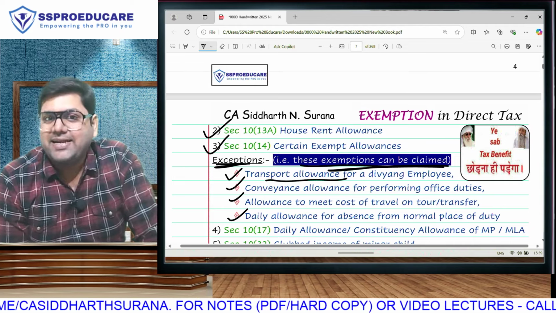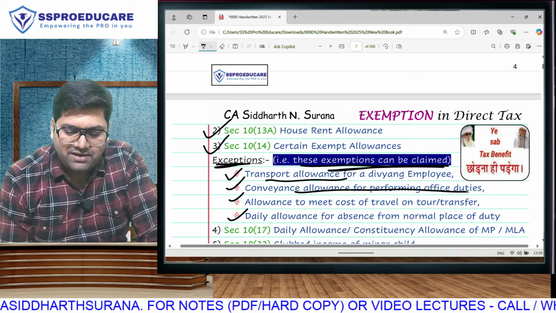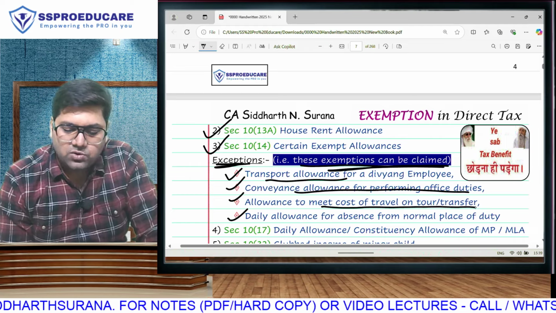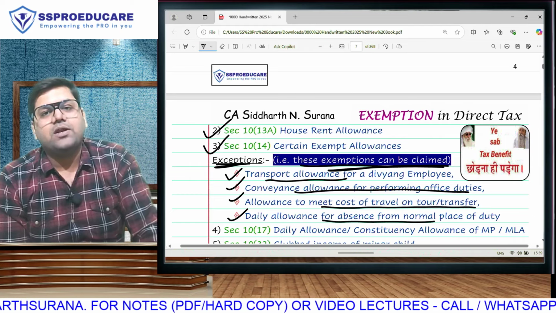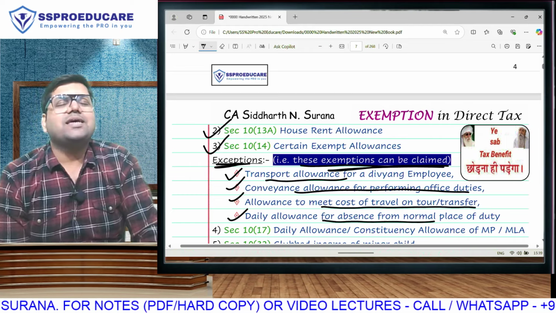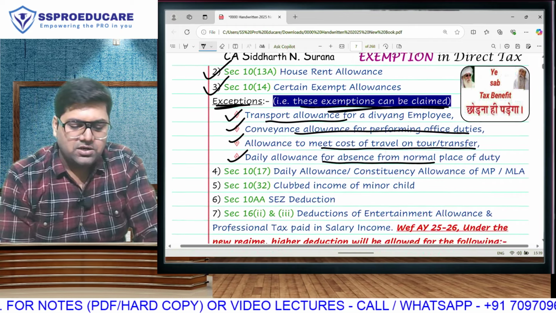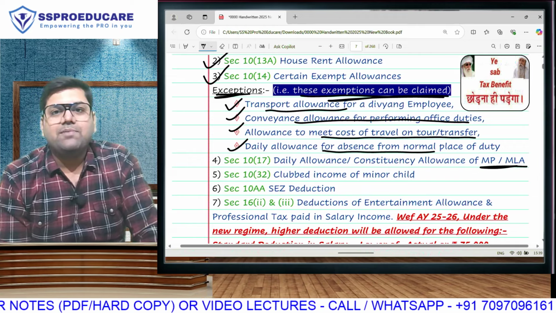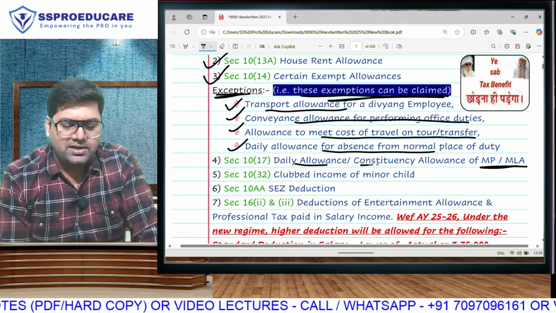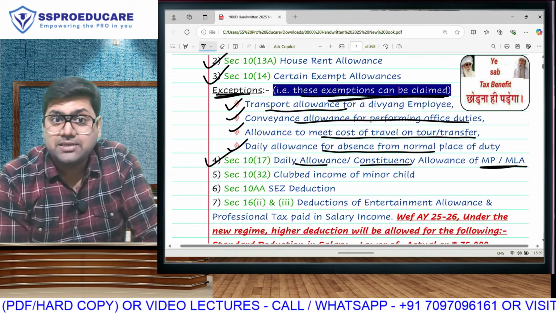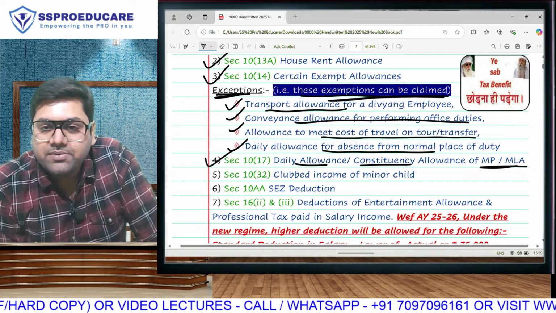Transport allowance for handicapped Divyang employee, conveyance allowance to perform office duties, tour travel transfer allowance, daily allowance for absence from normal place of duty. These exemptions will be allowed even in the new regime. Otherwise, other exemptions not allowed. When you are a member of parliament or MLA, you get something called daily allowance or constituency allowance, which is exempt only in the old regime. In the new regime, it will be taxable.